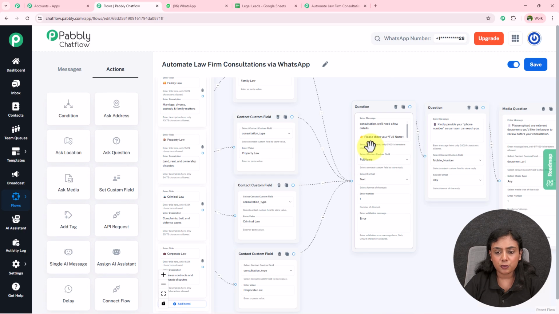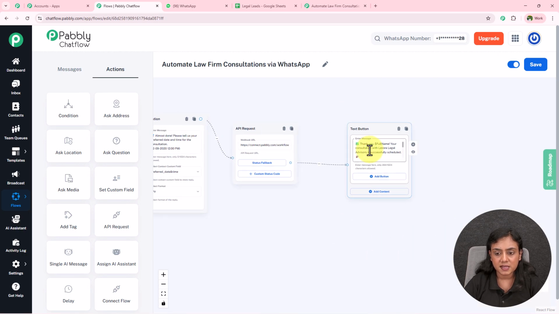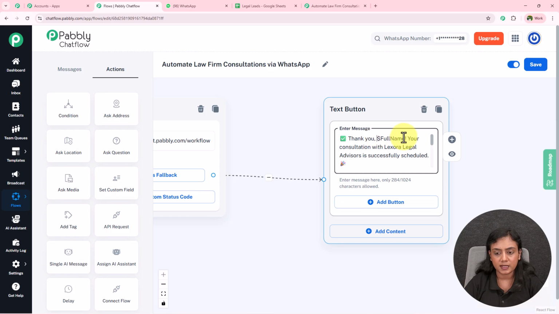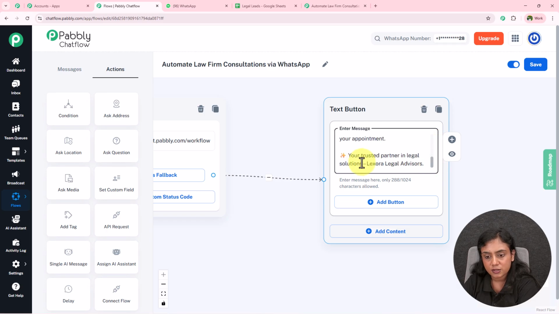Now I want to fetch the data from this field into this message. For that, simply add a $ sign in front of the name. Okay, I'm going to bold this name right over here. So now over here, this is the thank you message that is going to be forwarded to my lead after I receive all the details from them.